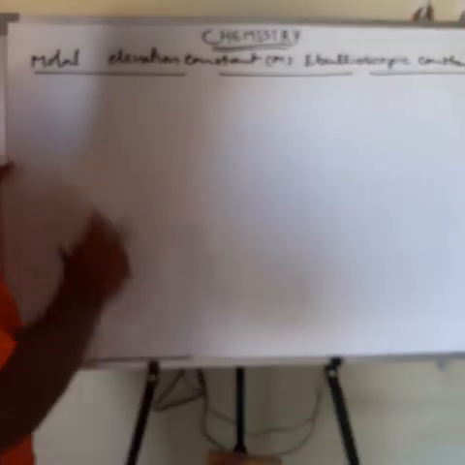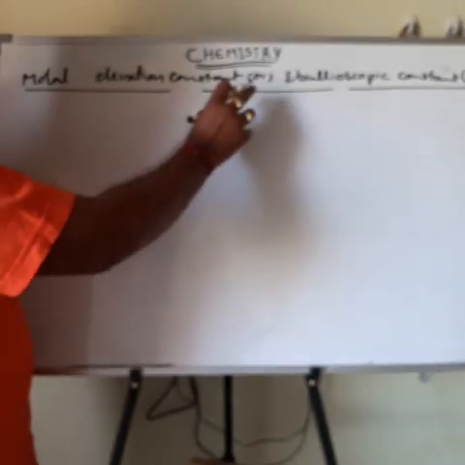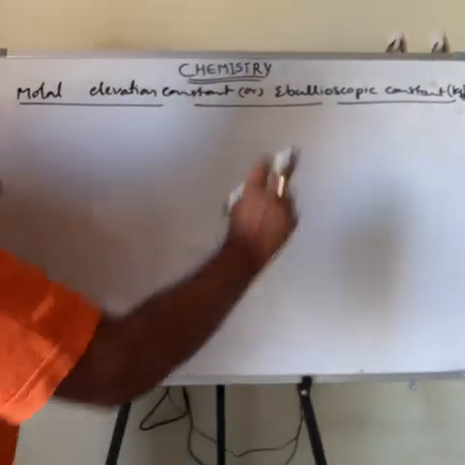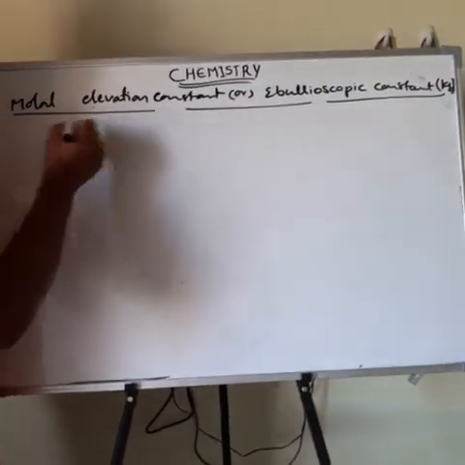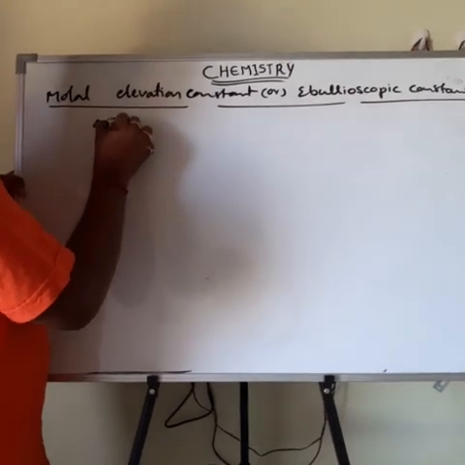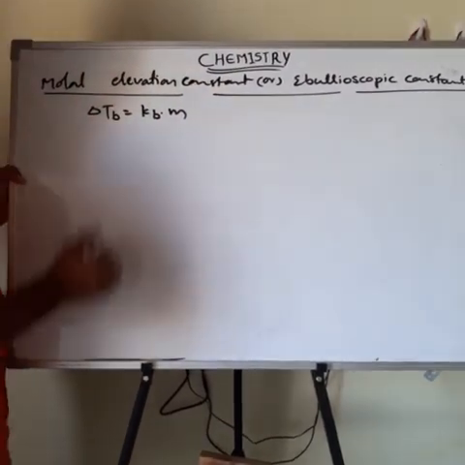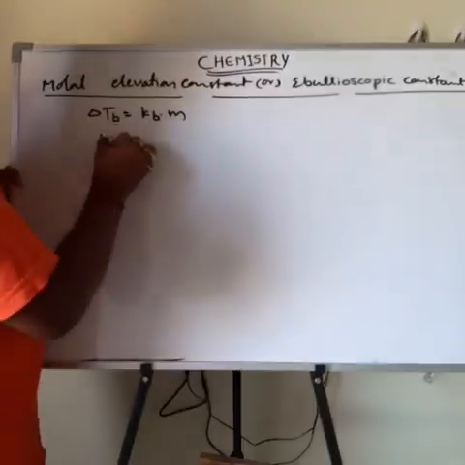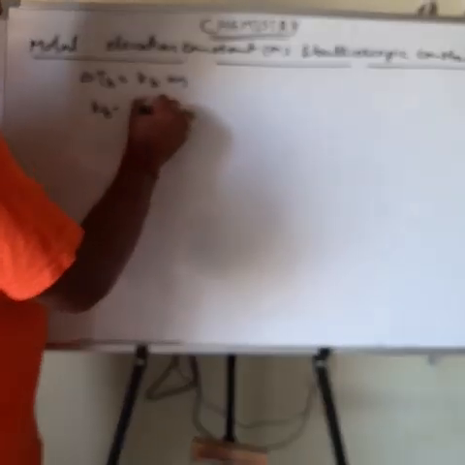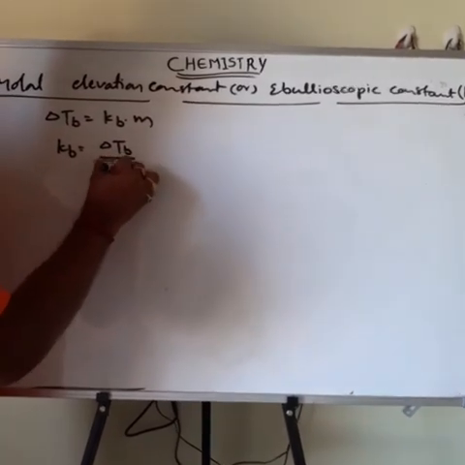Then the next one is the molar elevation constant or ebullioscopy constant, that is Kb. What is Kb? Just now I told you ΔTb is equal to Kb into m, the molarity. Then Kb is equal to ΔTb by m.